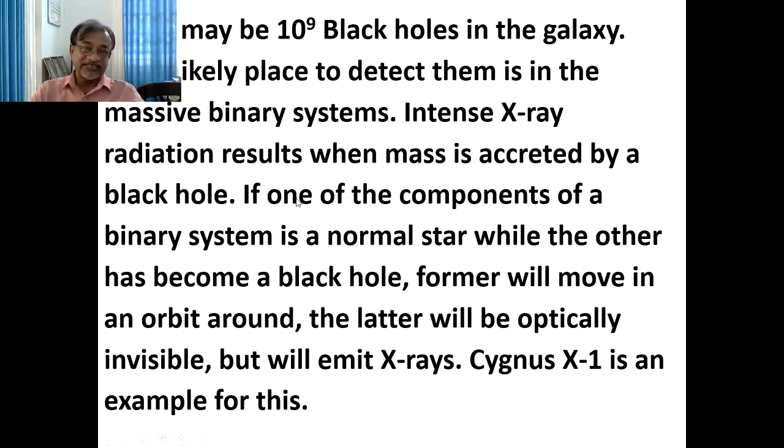So X-rays are coming from these black holes. If one of the components of a binary system is a normal star, while the other has become a black hole, the former will move in an orbit around the latter. The former will be optically visible, but the system will emit X-rays. Cygnus X-1 is an example of this.